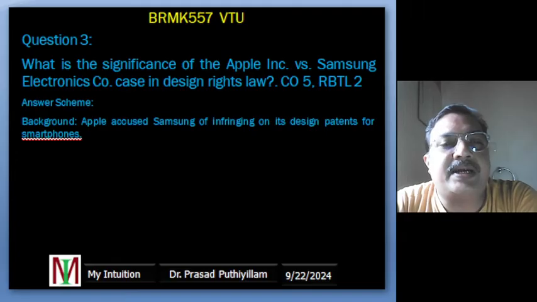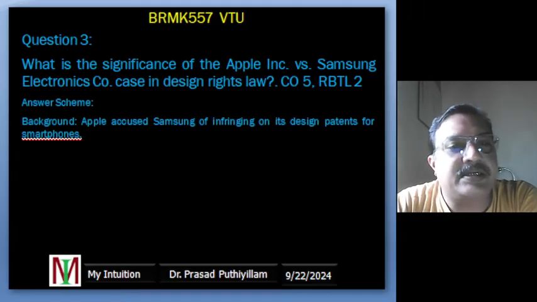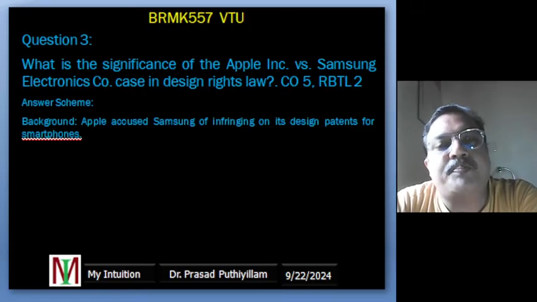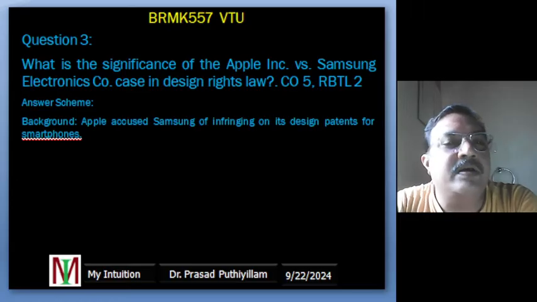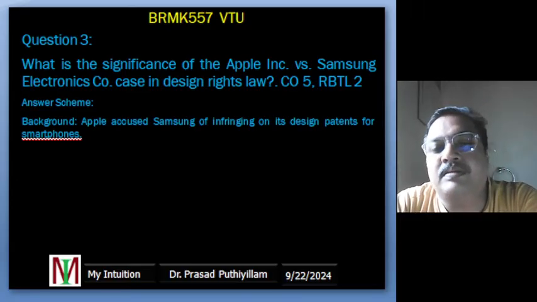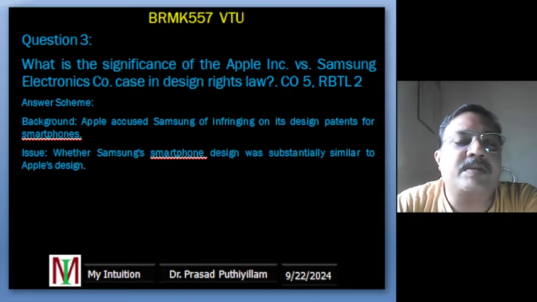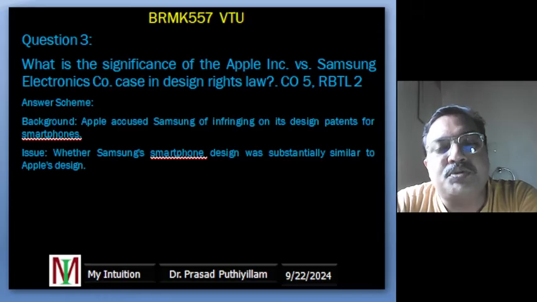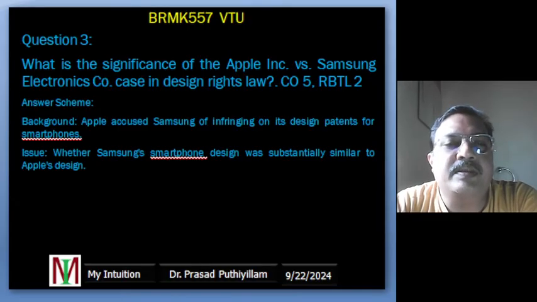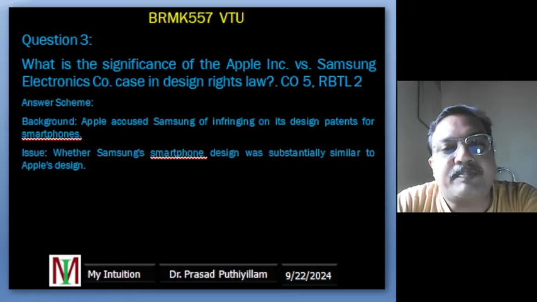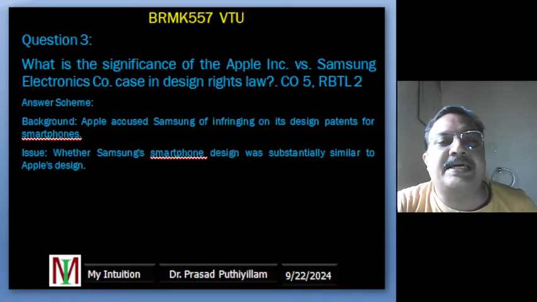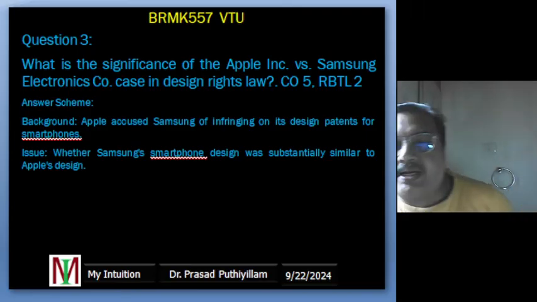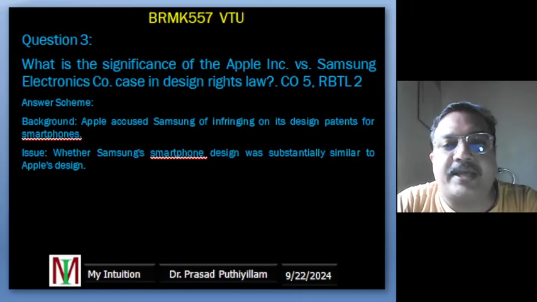So Apple claimed that another company called Samsung, which is also another big smartphone company, copied the look of their phones without their permission. That became an issue. So the main issue in this case was whether Samsung's phone looked too similar to the Apple phone. Apple said Samsung copied parts of their phone design, such as the rounded corners, the shape of the home button, and the layout of the icons.